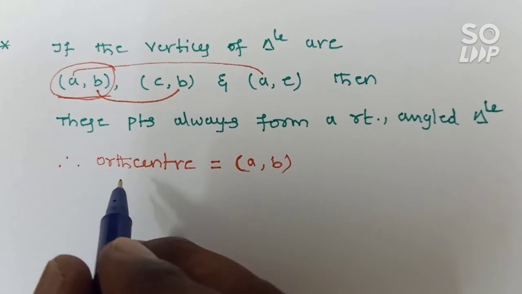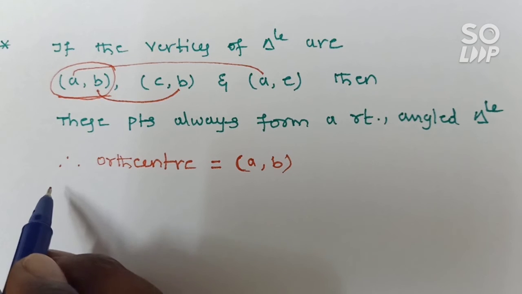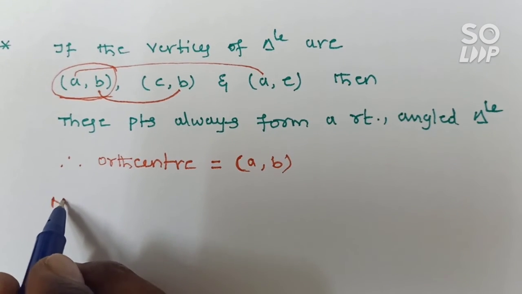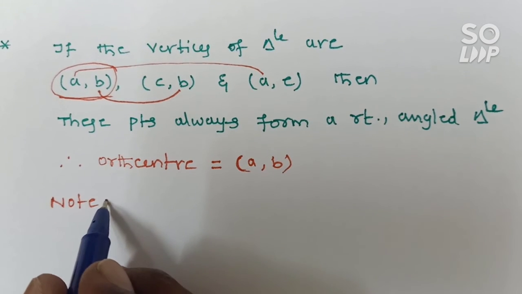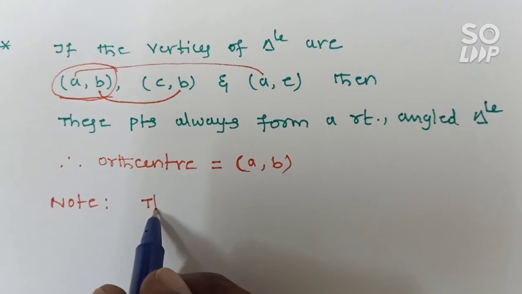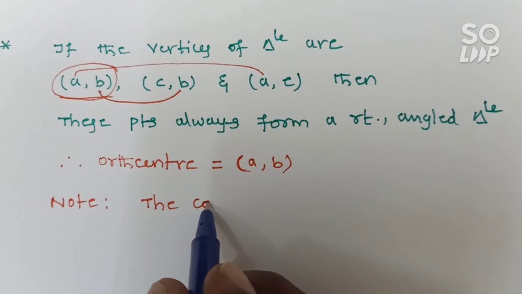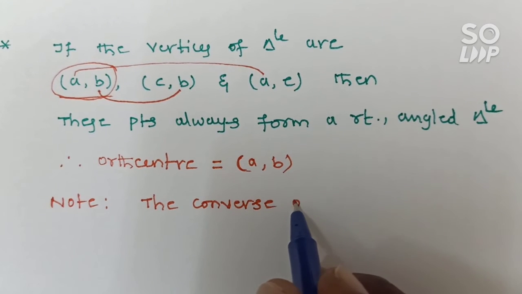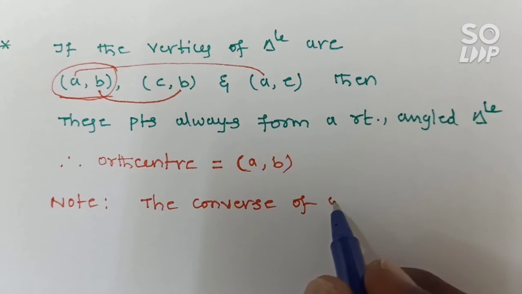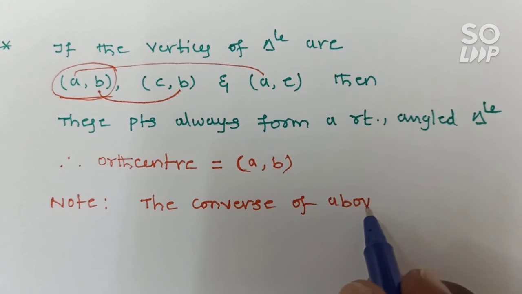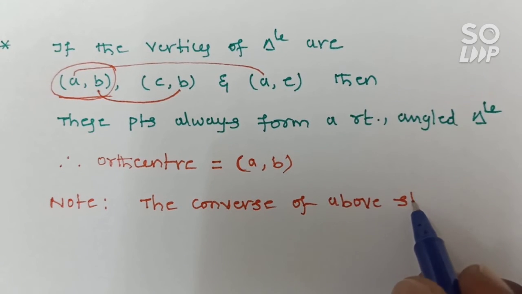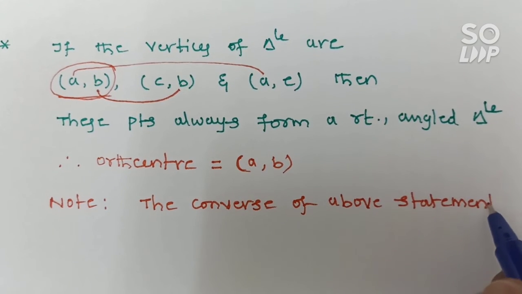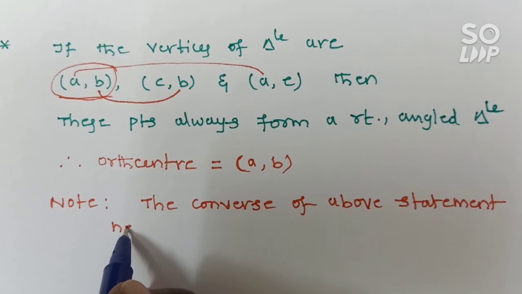So here you write, note this: the converse of the above statement need not be true.